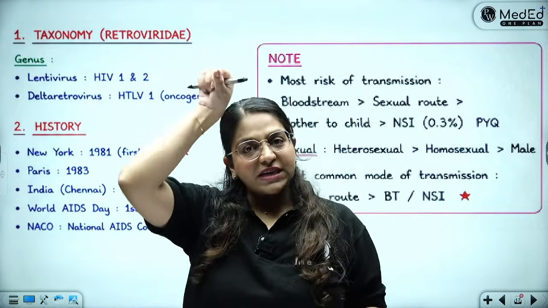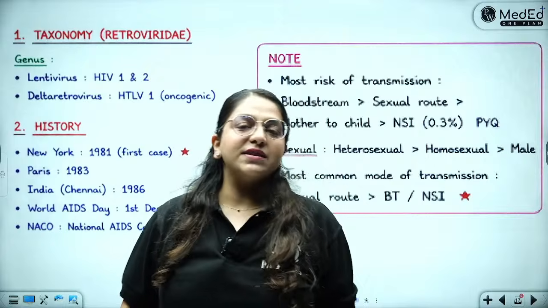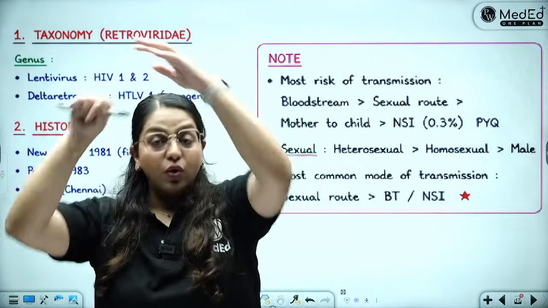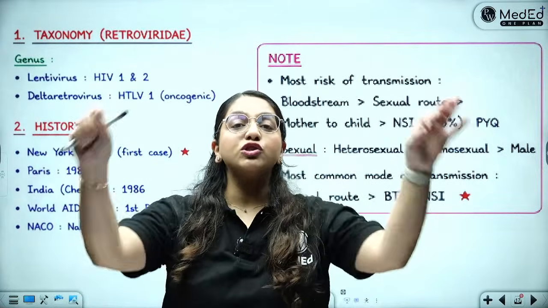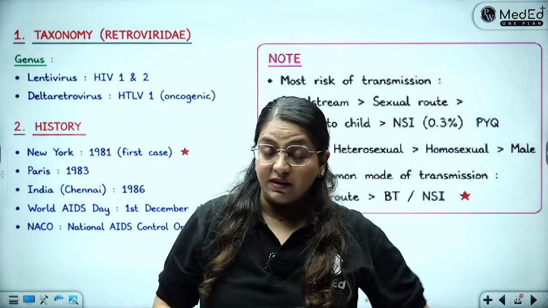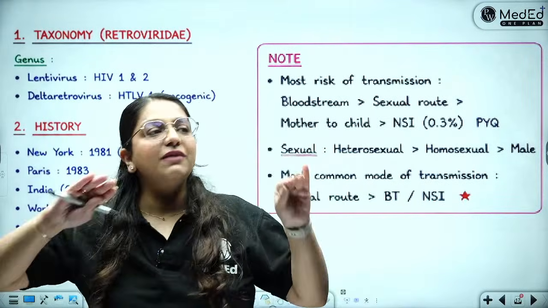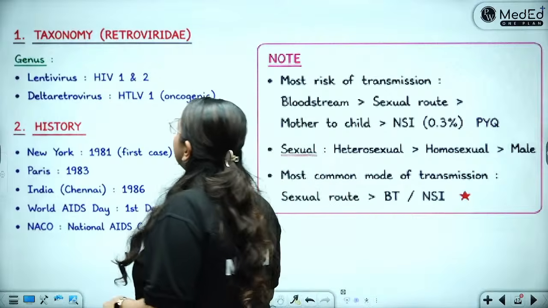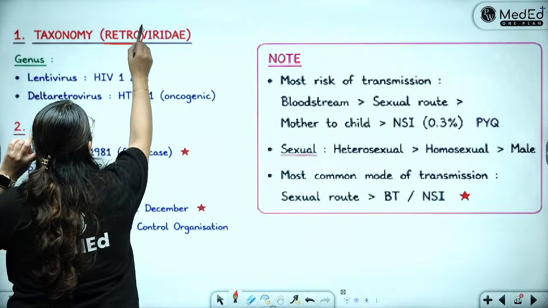What is the receptor of HIV virus? GP120. What is the receptor of T cells? CD4. Okay. So this is the most important thing that you need to know about HIV. This I have told you right now, even before beginning. So what are HIV viruses? They belong to the Retroviridae family.